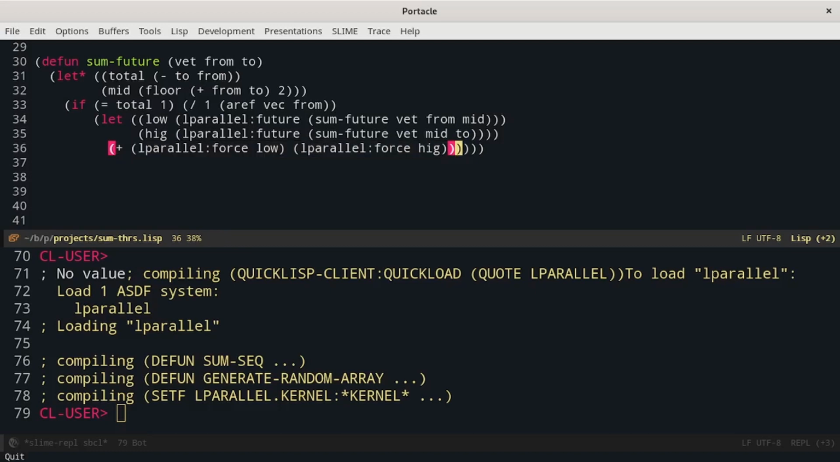This algorithm works, but when the value of total is small, there is an explosion of recursive calls. For this reason, it's quite common to define a threshold, and then if the number of elements is less than that value, we just call sum-sequential.